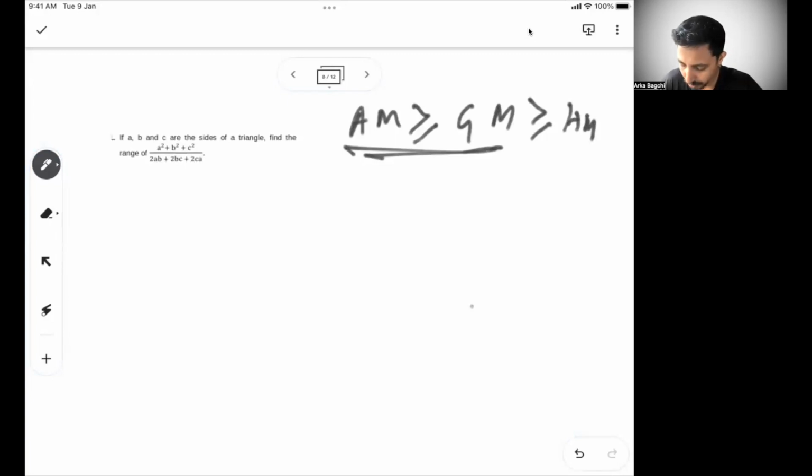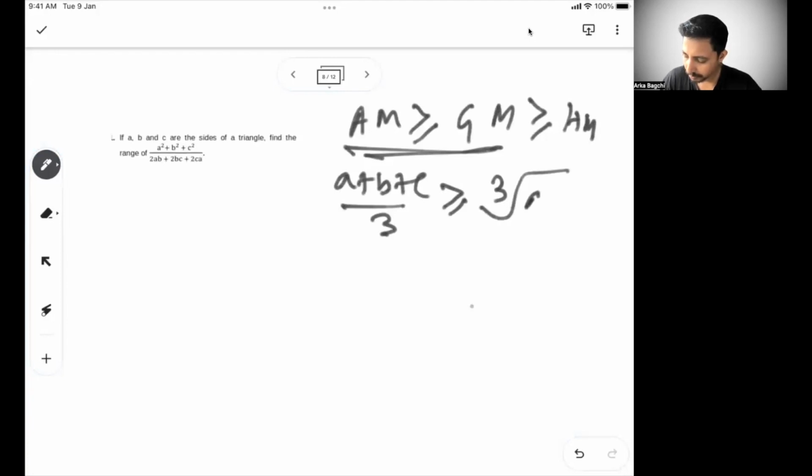So here there are three numbers a, b, c. So their arithmetic mean will be a plus b plus c by 3. Since we see the multiples in the denominator are two variables at a time, 2ab, 2bc, 2ca, there are no three multiples. In this case, it would have to be the cube root of abc, but for abc together, we don't have anything in the denominator. So what do we have to do? We have to take two values at a time.